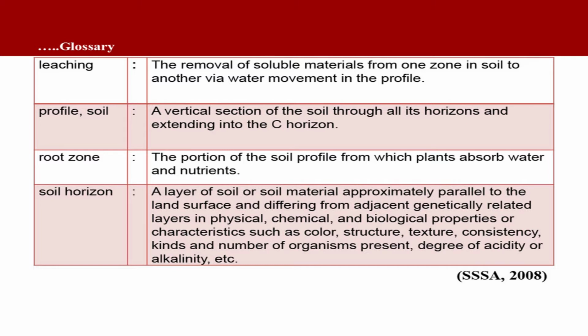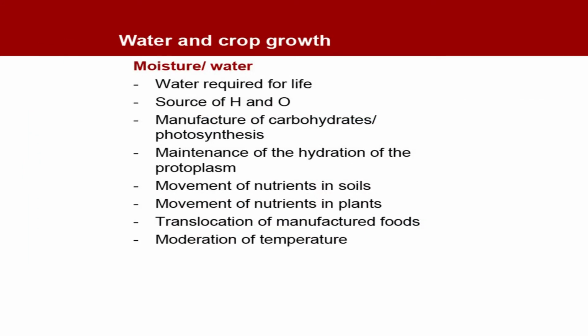Soil horizon: a layer of soil or soil material approximately parallel to the land surface and differing from adjacent genetically related layers in physical, chemical and biological properties or characteristics such as color, structure, texture, consistency, kinds and number of organisms present, degree of acidity or alkalinity. Let us see the role of water or moisture in plant growth. How important is water for crop growth?